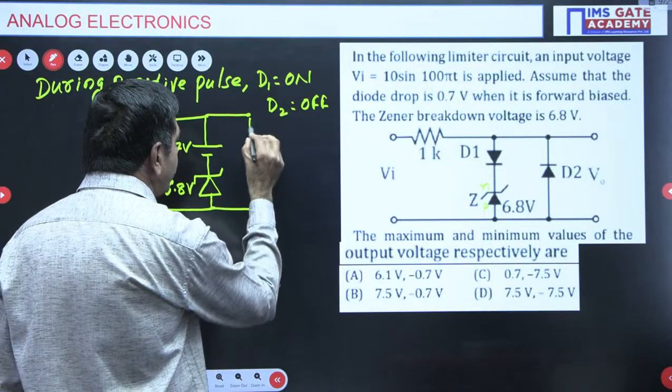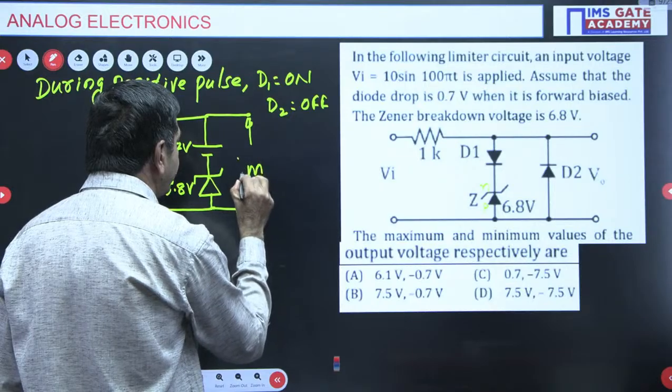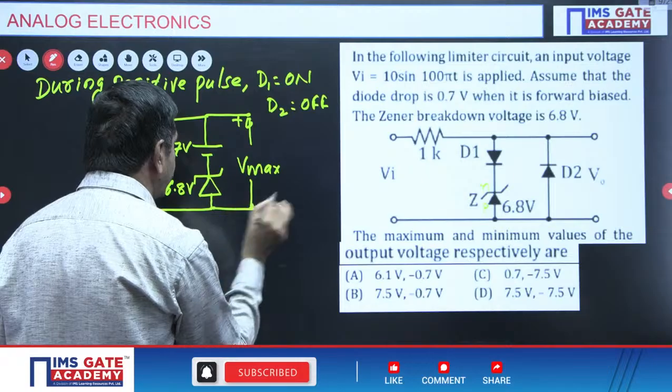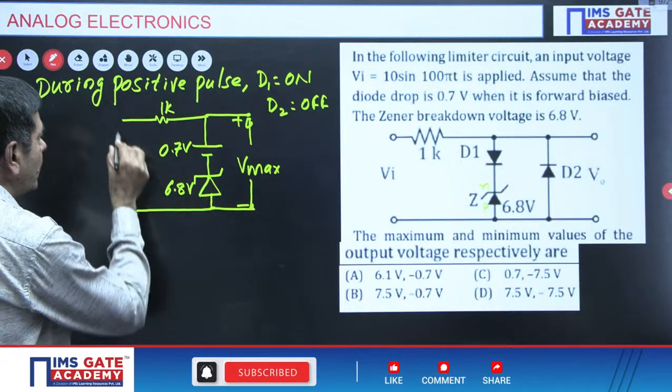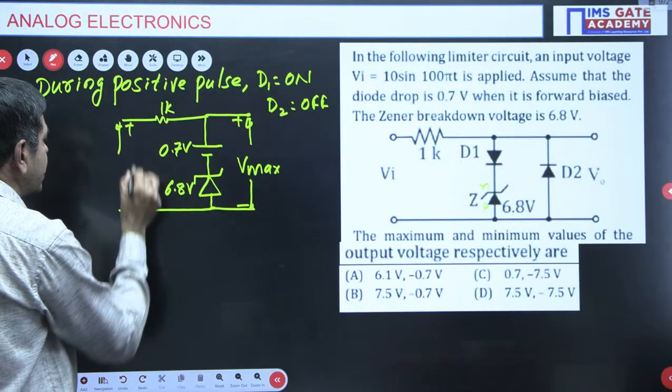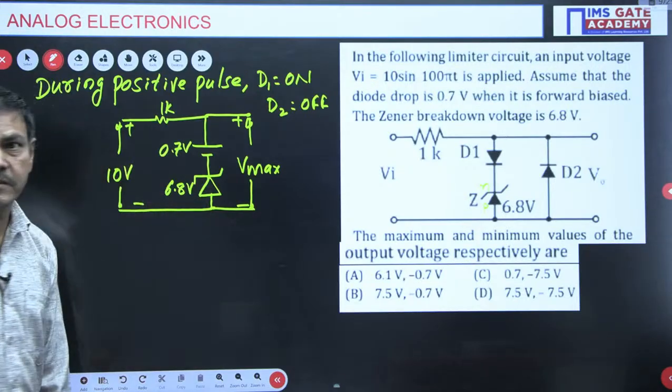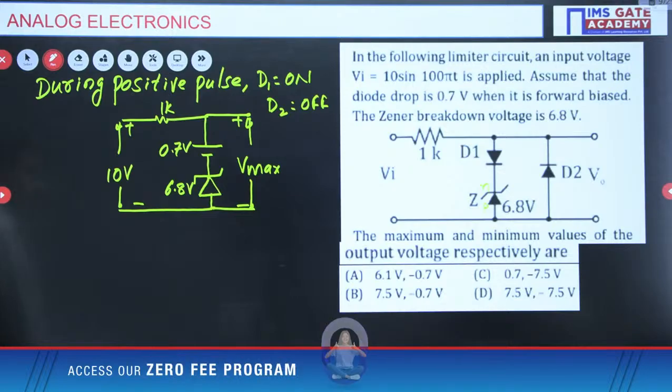But I want V max. I want to get V max, this voltage here. The input voltage we are giving is 10 volts, plus or minus. Can anybody tell what its value is? What is its value possible?